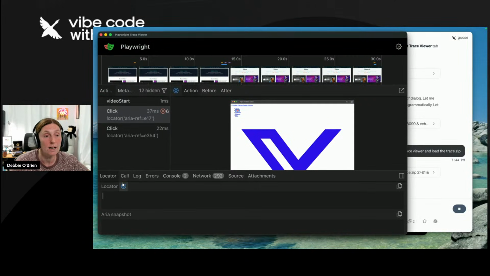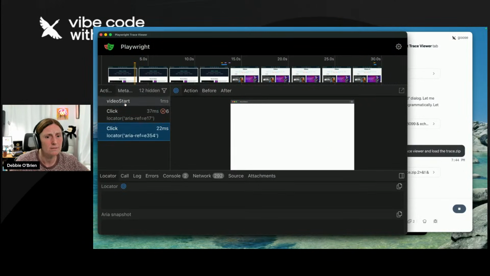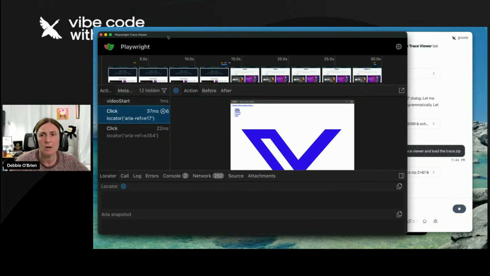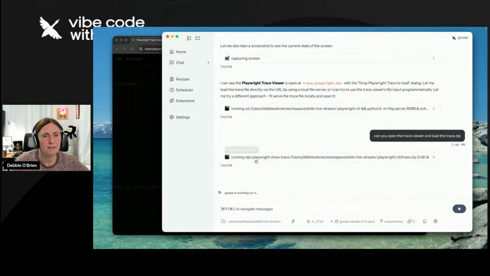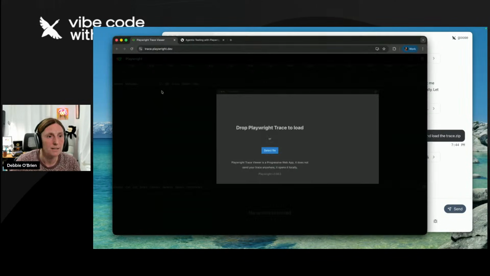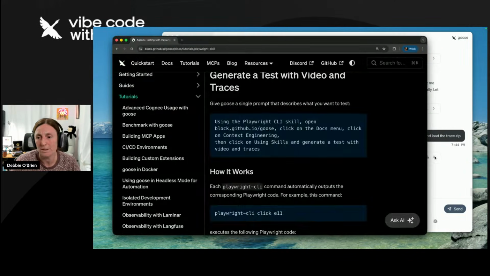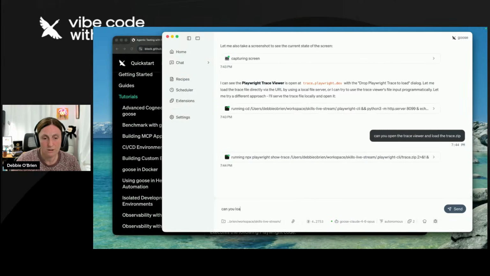We can also click on this. Let me find it better. It doesn't show it very well. Let me see if I can open it again. I might load it better this time. Can you, and let me close this one as well, just so it doesn't have too many open. Can you load the trace.zip file in the Playwright dashboard? No, Playwright trace viewer.